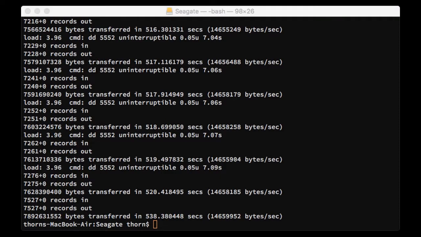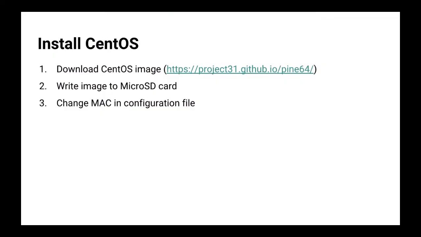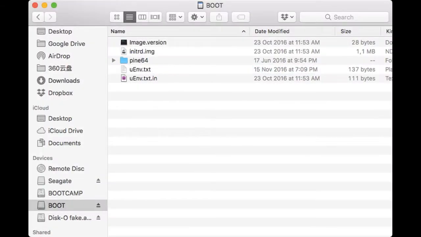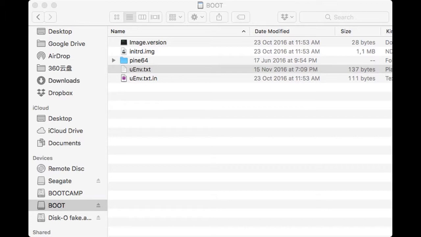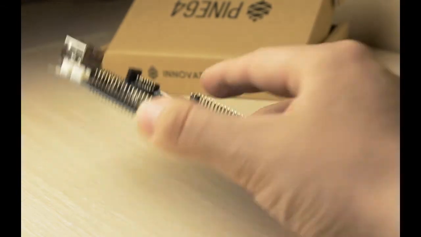Okay, when the image is written, we have to set the correct MAC address in the initial configuration file so that the network interface will start properly. Basically, we open this uEnv.txt file, and inside we will set our proper MAC address, which is written at the bottom of the PINE64 board.